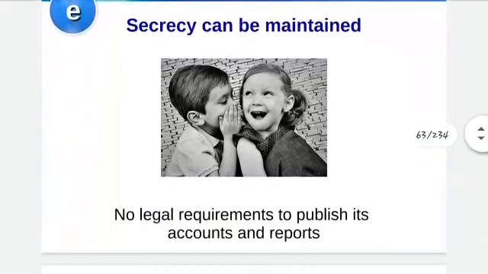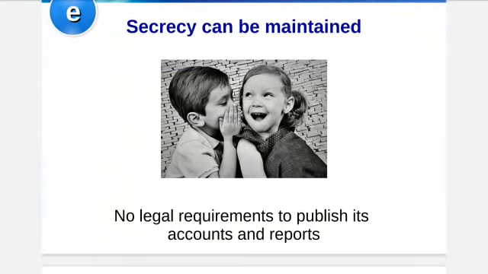Then secrecy can be maintained. As these partners know they are working for their own welfare, partnership does not have to get its accounts published like a joint stock company. In case of a joint stock company, which you are going to study later, they are supposed to tell the public about their profits, but here it's not like that. These partners are not supposed to publish their accounts in front of the public, and the partners know about its affairs. Therefore partnership is able to maintain secrecy in its functioning.